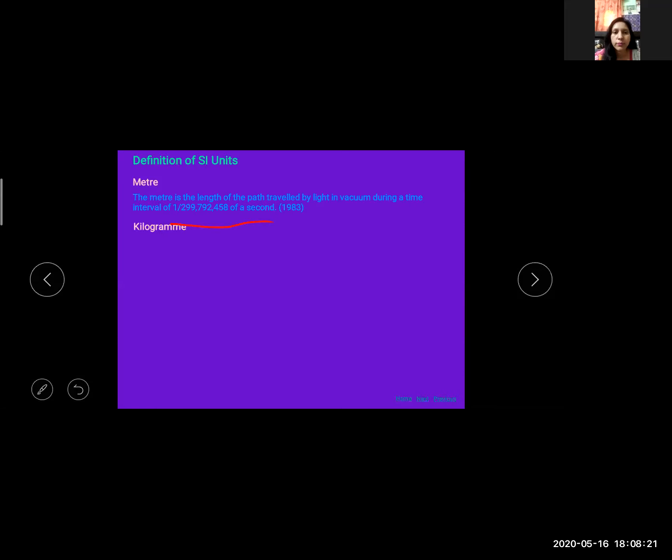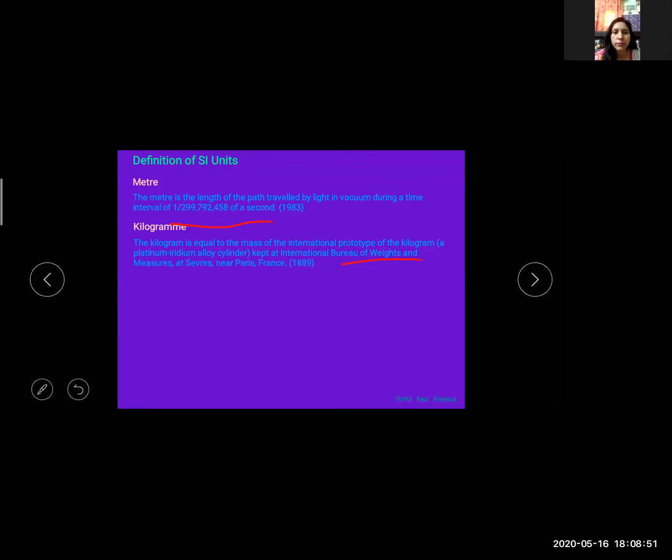Now next is kilogram. What is the definition of kilogram? Kilogram is equal to the mass of the international prototype of the kilogram, a platinum-rhodium alloy cylinder kept at the International Bureau of Weights and Measures at Sèvres near Paris, France.